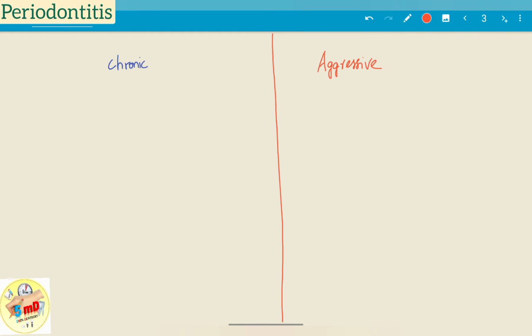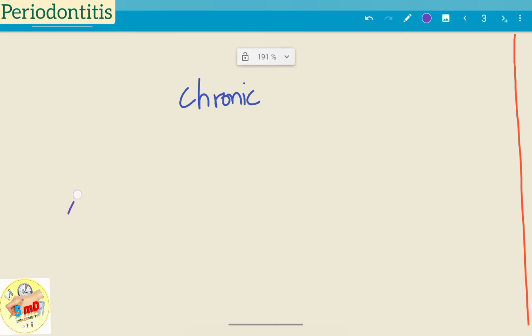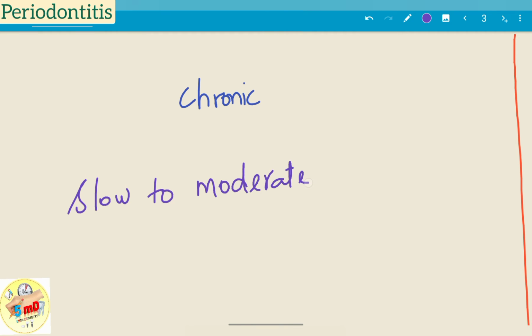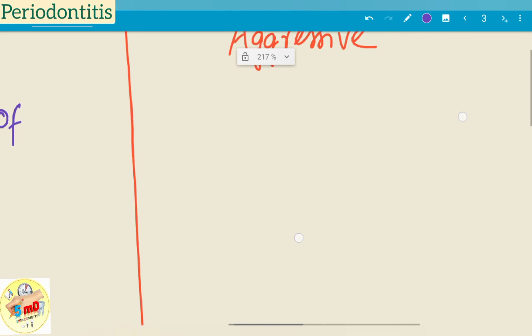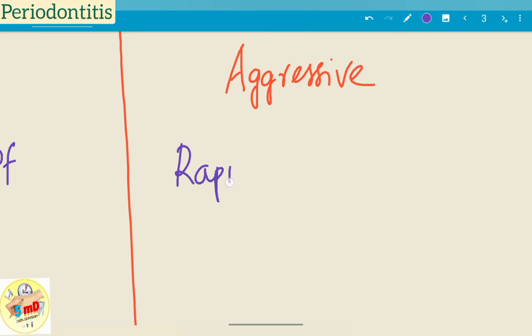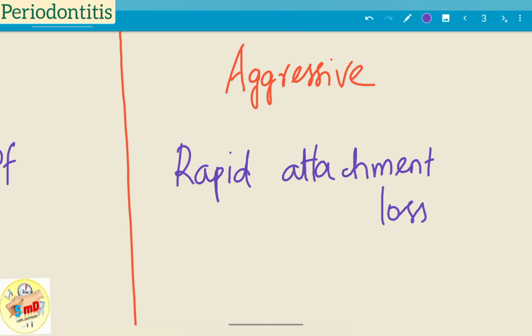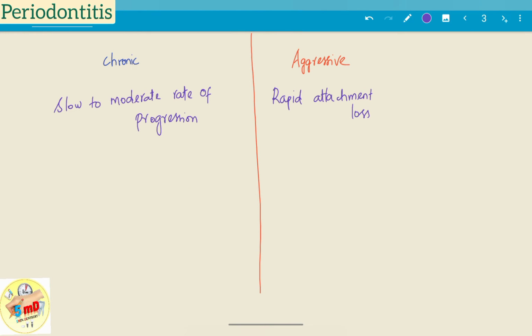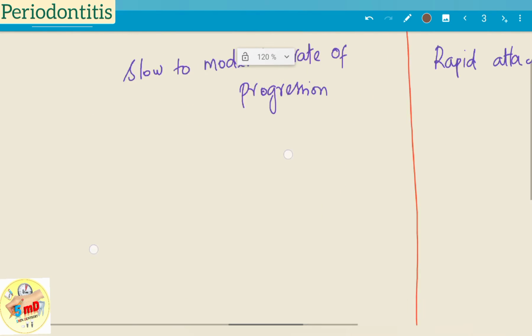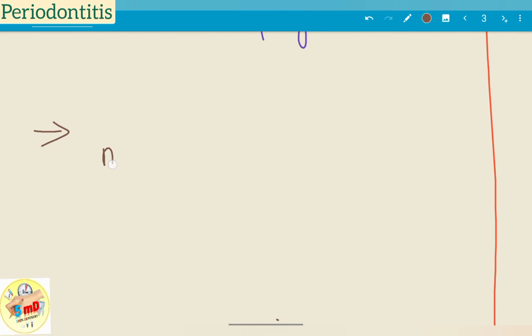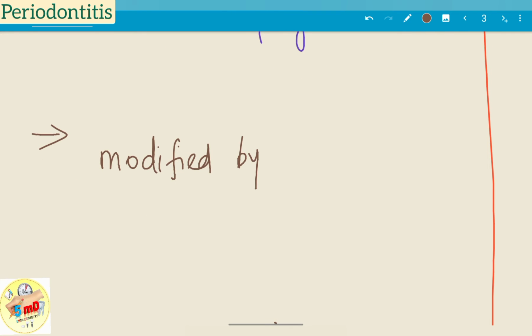Now let us see about the other features, that is the rate of progression. In chronic periodontitis, usually there is a slow or moderate rate of progression. Whereas, as the name suggests, in aggressive periodontitis there is rapid destruction of the periodontium. And the periodontal destruction cannot be determined with the help of probing depth alone. Periodontal pocket may mislead. Therefore, we have to see the clinical attachment loss.